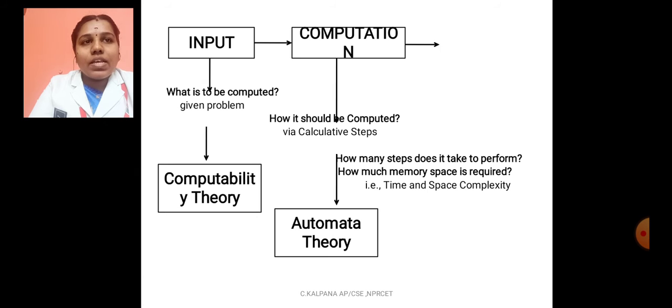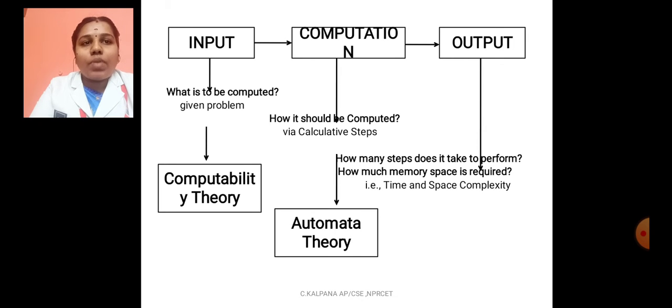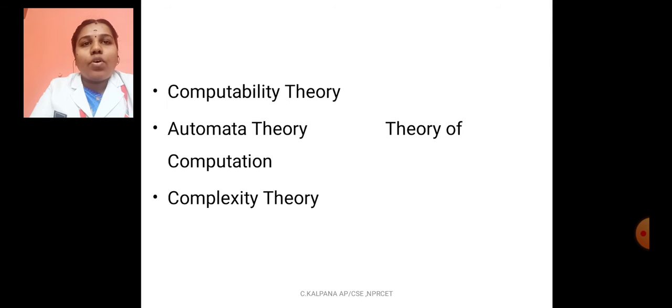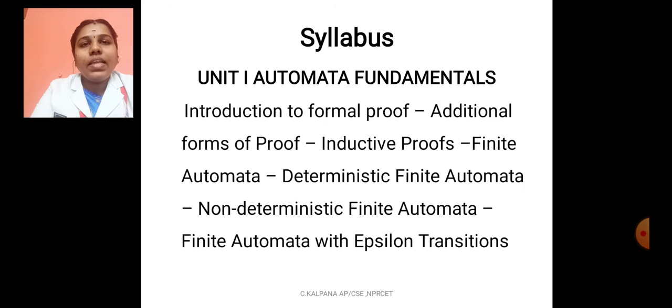And final step is called as output. In output, we get a final solution of a given problem. It requires how many steps it takes to solve a given problem and how much space required to store the result. That is called as output. It is based on time and space complexity. It is called as complexity theory. So computability theory, automata theory and complexity theory together are called as theory of computation. This is the main motive of the subject, how the machine solved the problem to get a desired result.